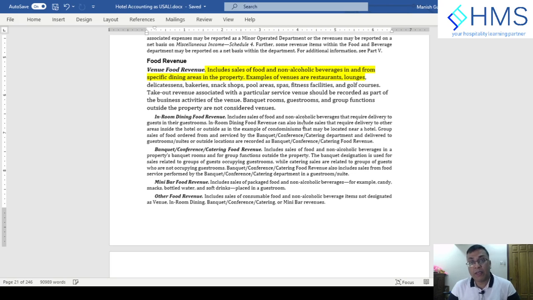If your hotel has been following such practices, you may continue doing that, because you should not be moving the revenue from one line item to another, otherwise your average check or your other statistics will get distorted. The only thing you have to make sure is that the related cost of generating those non-alcoholic beverages such as fresh juice, coffee, tea, water, or anything else which you are producing is transferred to the beverage as well.